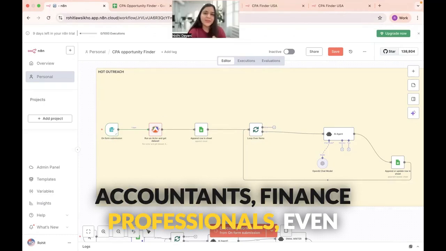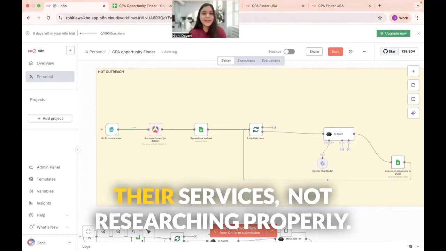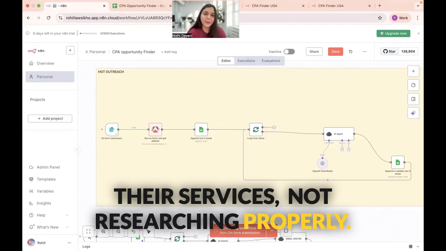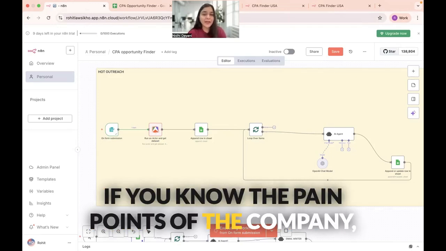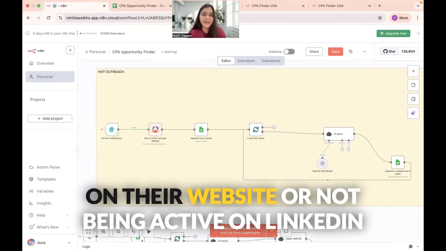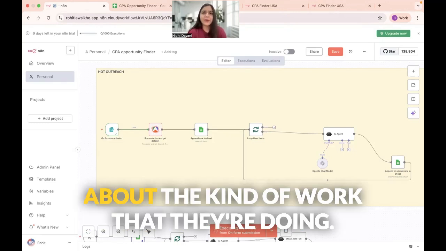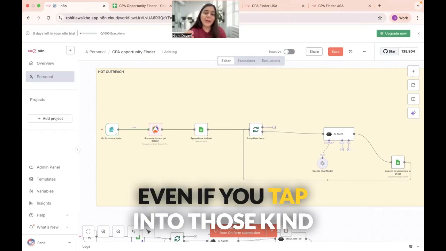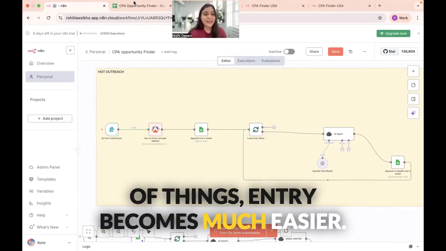Accountants, finance professionals, even other people, they end up pitching their services, not researching properly. If you know the pain points of the company, it could be as simple as not having a lead gen on their website or not being active on LinkedIn about the kind of work that they're doing. Even if you tap into those kind of things, your entry becomes much easier.